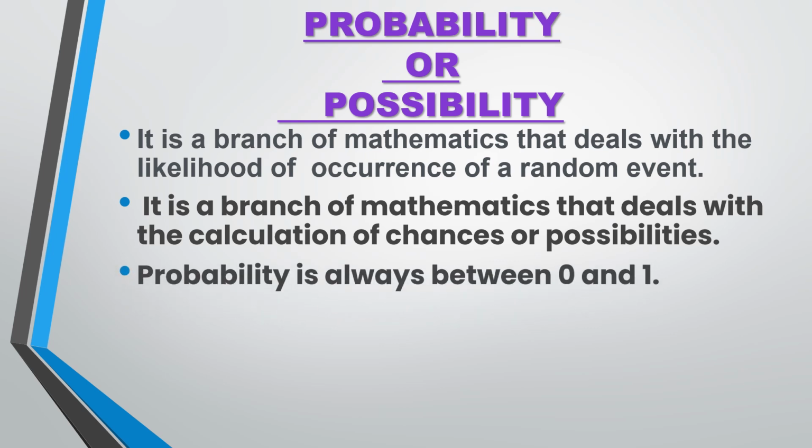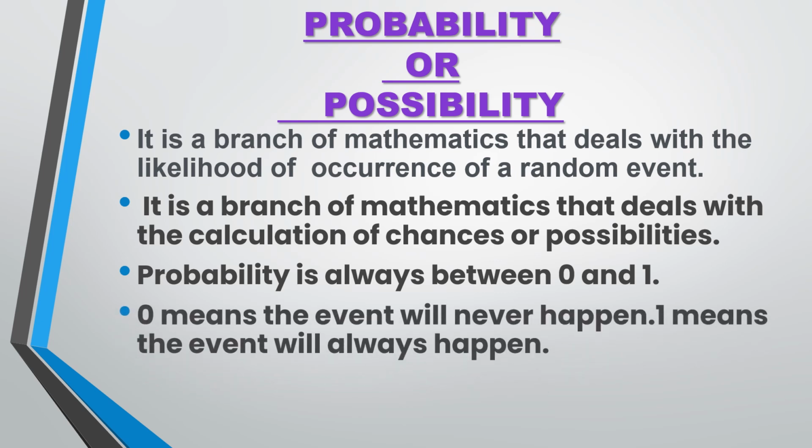Probability is always between 0 and 1, which means if you are calculating the probability of any event, it will always lie between 0 and 1. It will not go beyond these numbers. 0 means the event will never happen. So, what is the possibility the sun will not rise today? Or what is the possibility of getting a 7 on a dice? 7 will never come on the dice, right? So, the possibility of this event happening is 0. And similarly, 1, if the event is always going to happen, like the sun will rise today, the sun will always rise, so that means the probability will be 1.